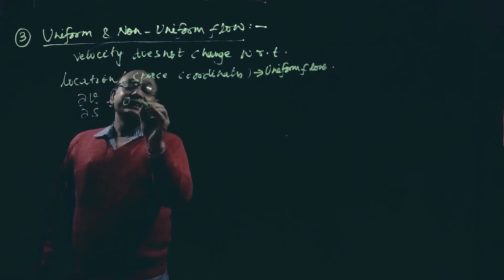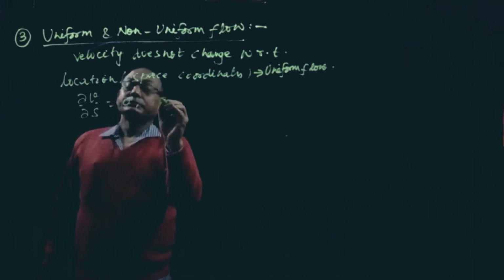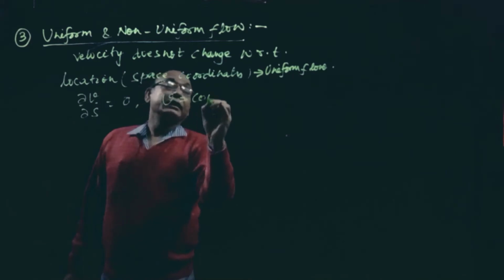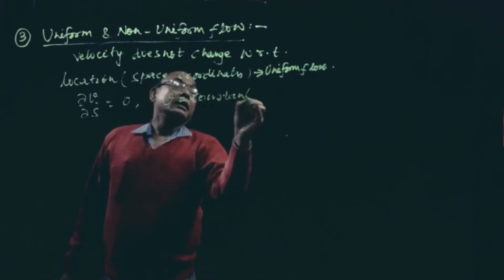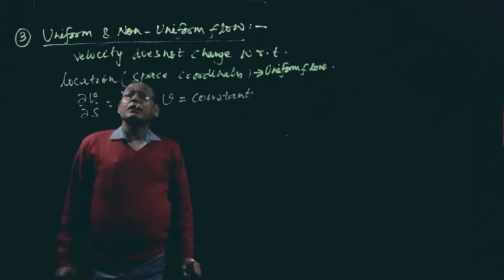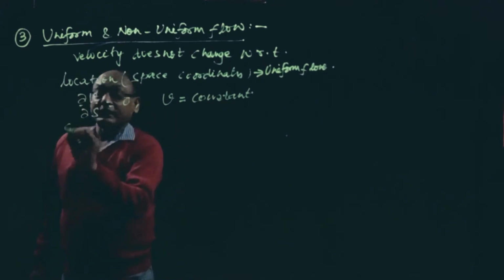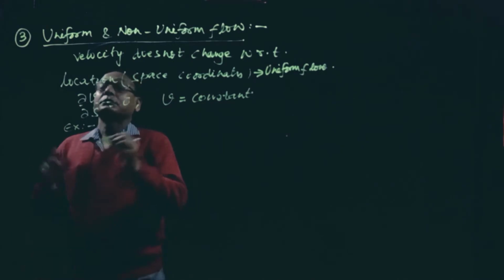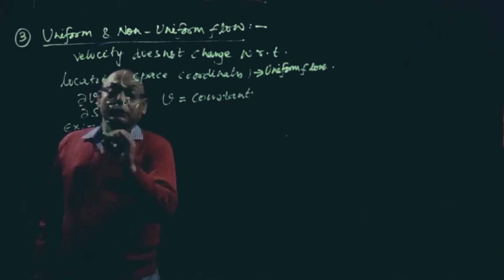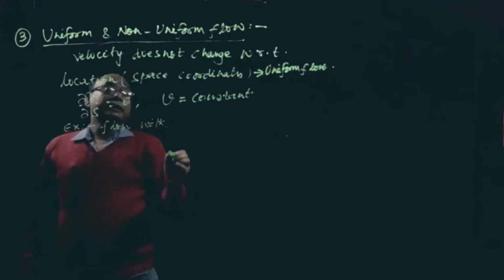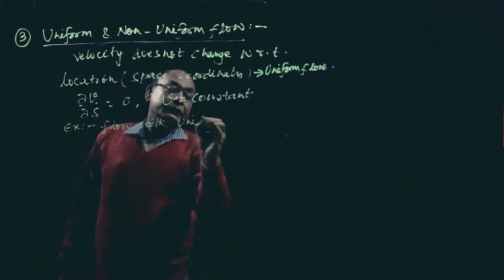The condition is dV by ds is equal to 0. If you integrate, velocity will remain constant with respect to location or distance. Now what is an example for that? Example means a flow with uniform diameter.